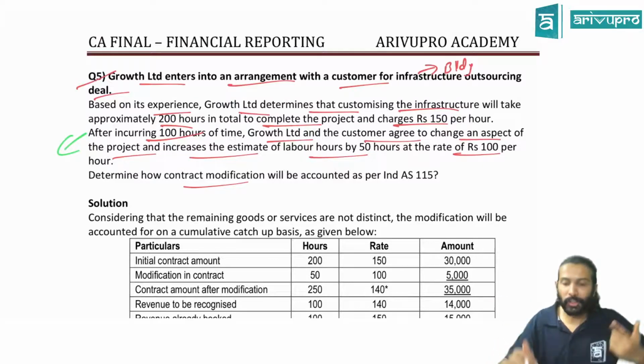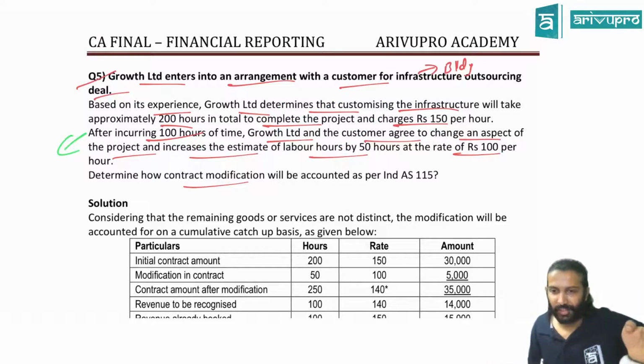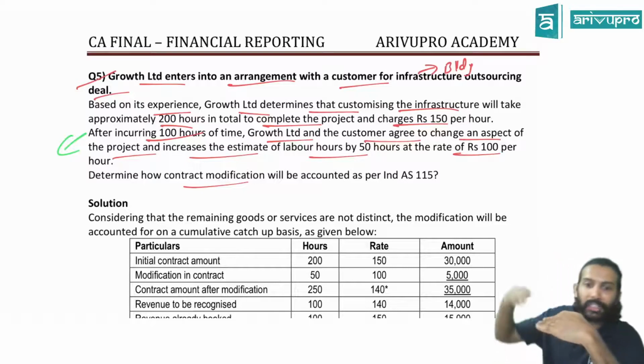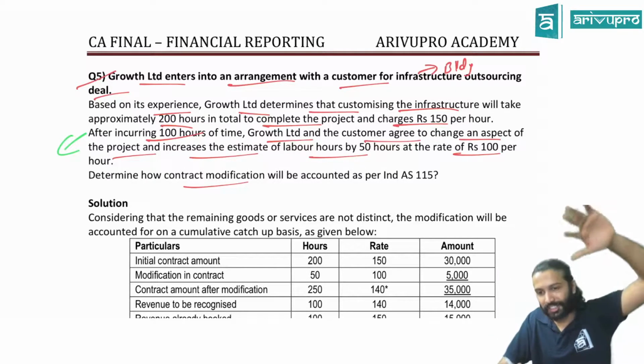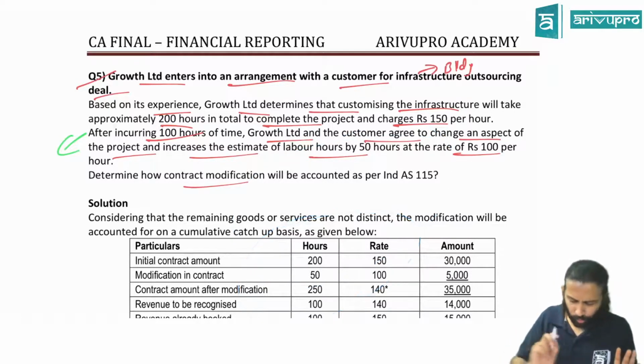Suppose there were 2 floors of a building. Customize both. Correct? Now if the amount of work has increased, or earlier it was only the first floor's customization, and now they told you to customize the second floor of the building also, now you could say the scope of service is increased. Fair enough.